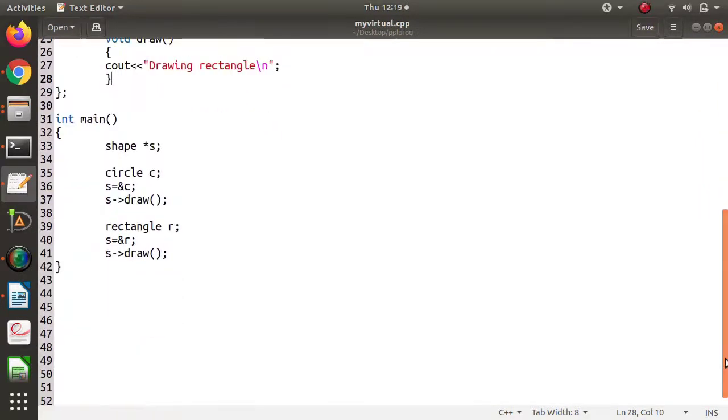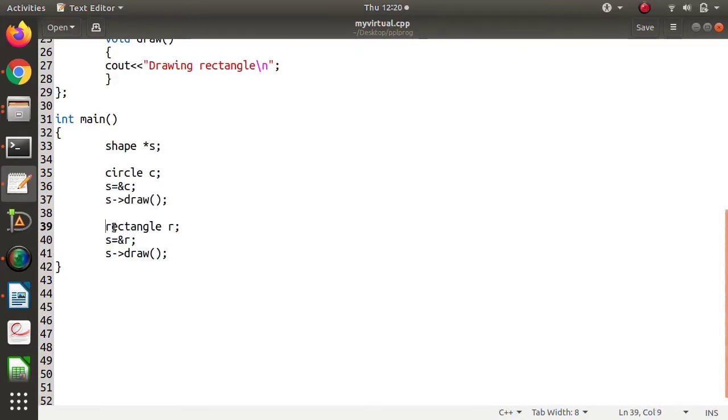Now see, this is the main function. In the main function we have created a pointer of the shape class, then we have created an object of the circle class, which is the derived class. To this pointer we are giving the address of this circle class object, and then we are calling the draw function.